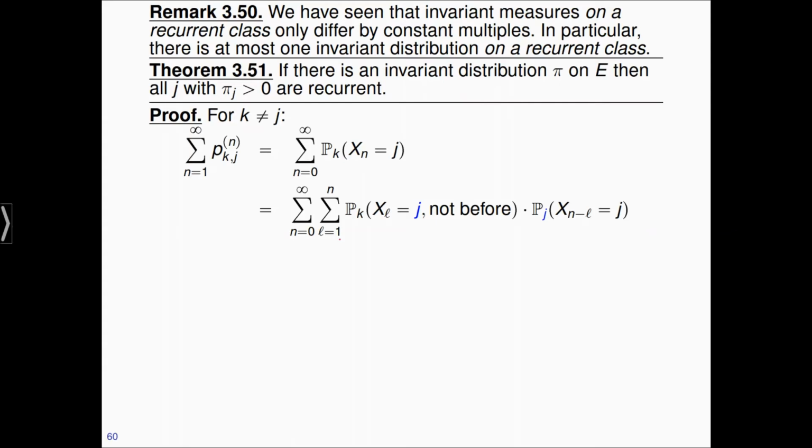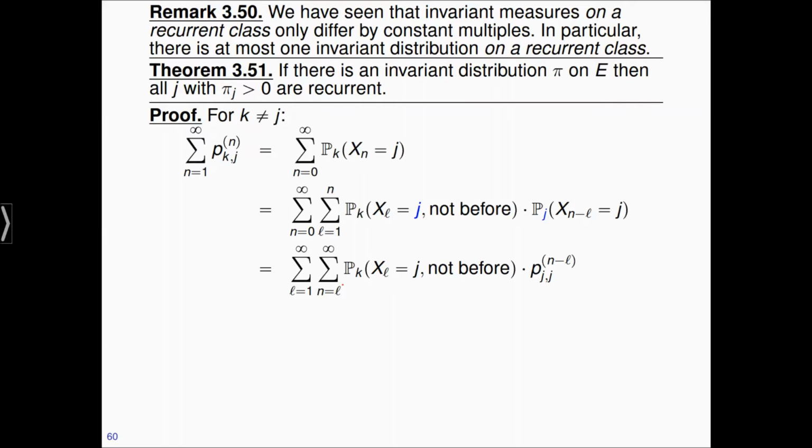So I split this sum here, and I want to start from k, then I want to be at j at time l, l from 1 to n, but not before, and then I start at j, and in the remaining n minus l steps, I want to be back at j. And this thing here is nothing else but p_jj^(n-l): start in j, want to be back at j after n minus l steps.